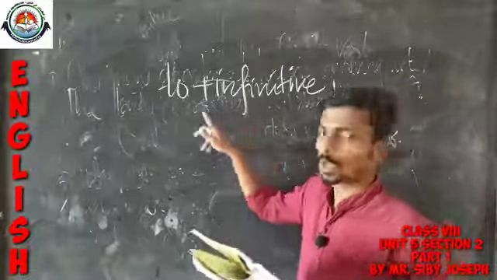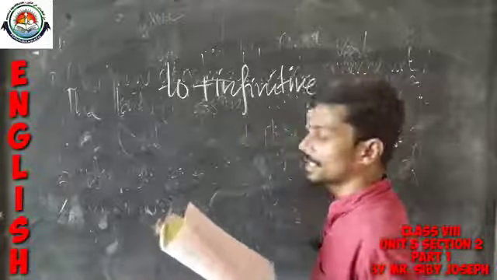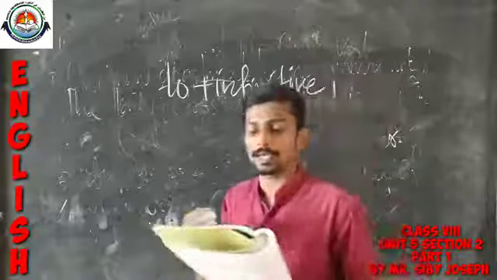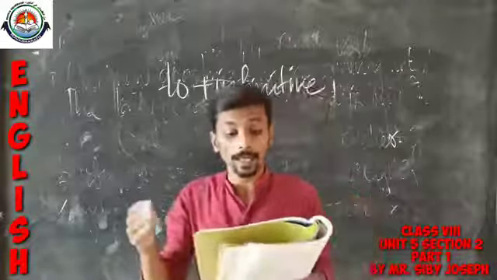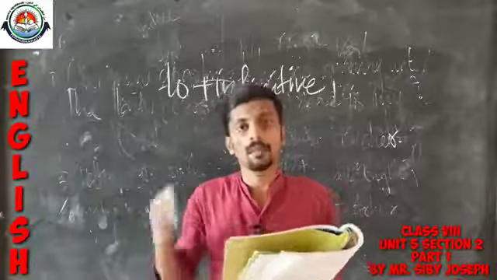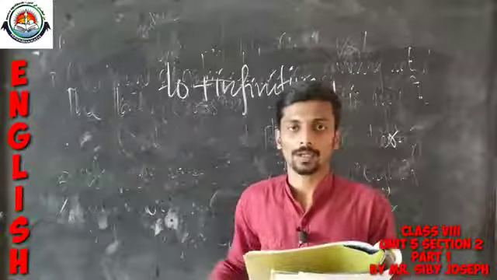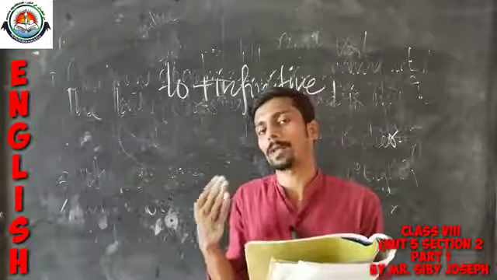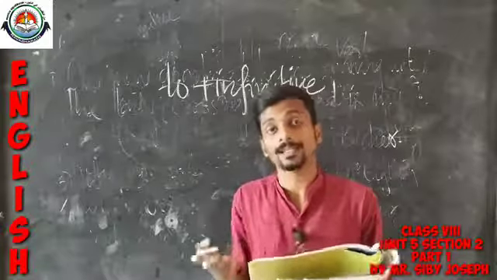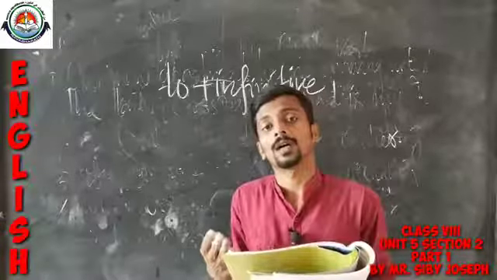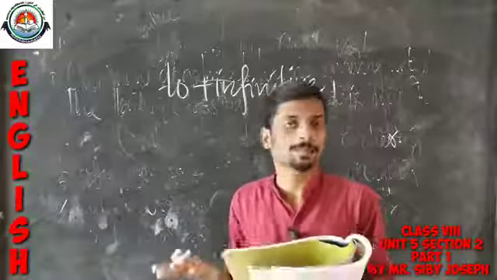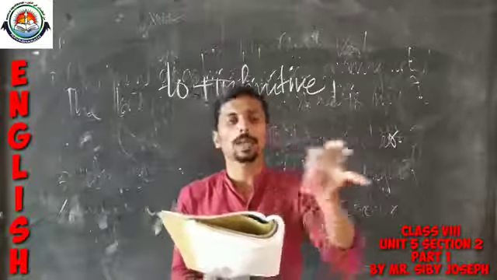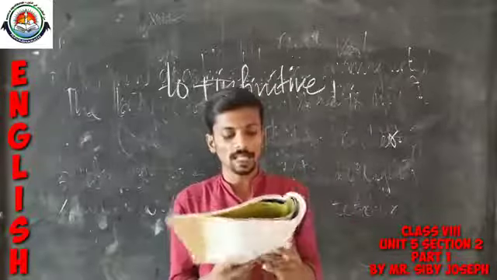Anyway, you have to remember that to plus infinitive means to plus the base form of the verb. Look at the examples given here: to buy, to escape, to apply. Everywhere it is to plus the base form. Sometimes it may be used for saying a purpose, sometimes an intention, sometimes an advice or something like that. This also you have to remember. Based on to plus infinitive, you will have a set of exercises given below.